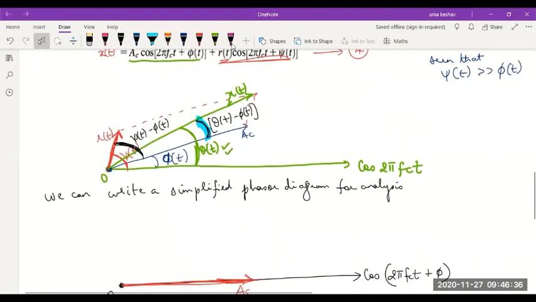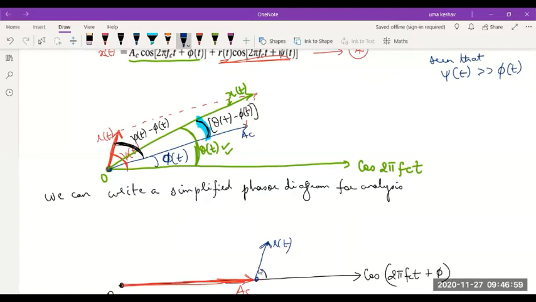Next, the second signal R(t). From here I should start R(t). Let's say from this point, since this is along the axis, I'll continue from here. This R(t) is of length as shown.